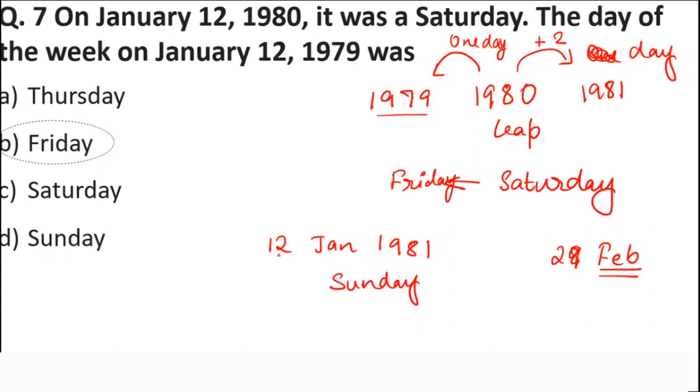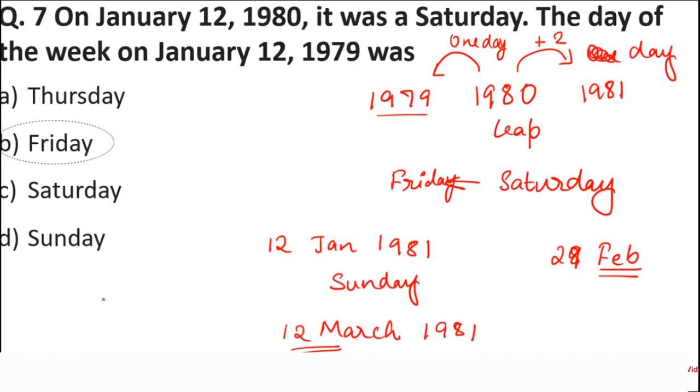Like the question talked about January, so 12th January 1981 will be Sunday. While if they would have asked you about 12th March 1981, it would be some other day, plus 2 will be there.